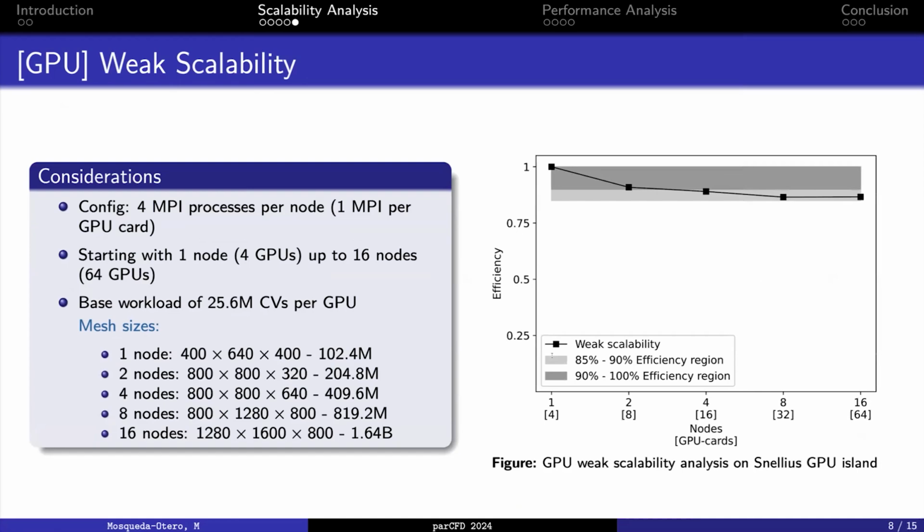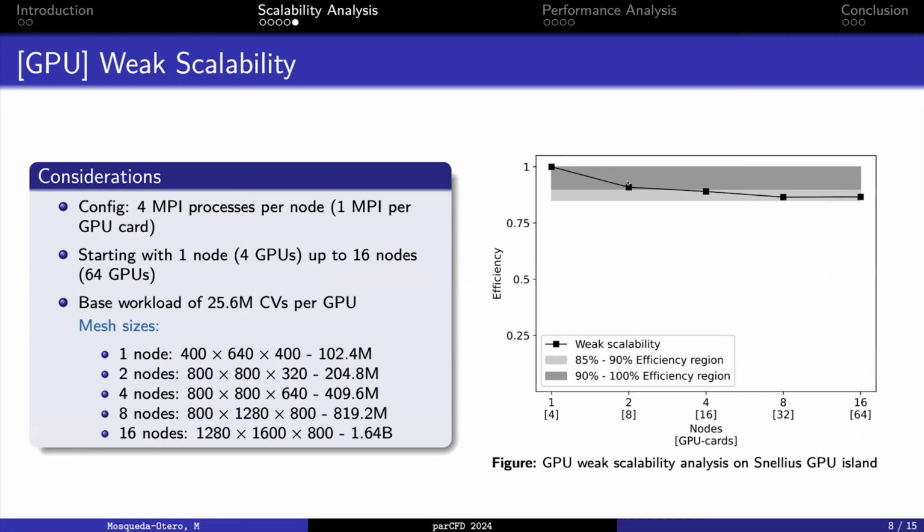Regarding the weak scalability, it is possible to identify a steep decrease moving from the 1-node solution to the 2-node solution. We are assuming here this is due to the higher latency of the inter-node communication, because here we have another type of communication that takes place.